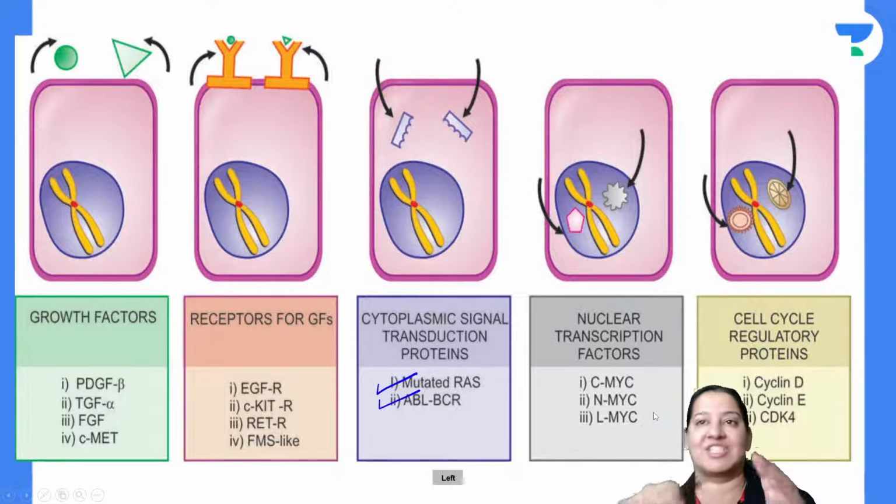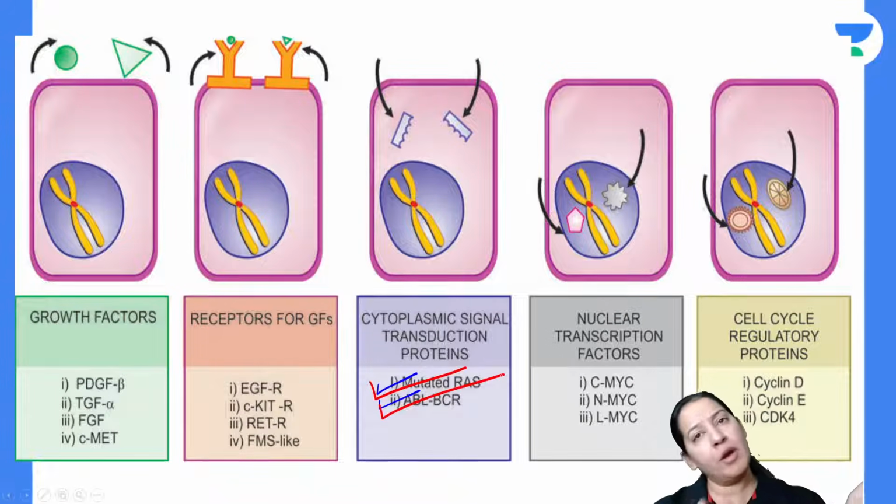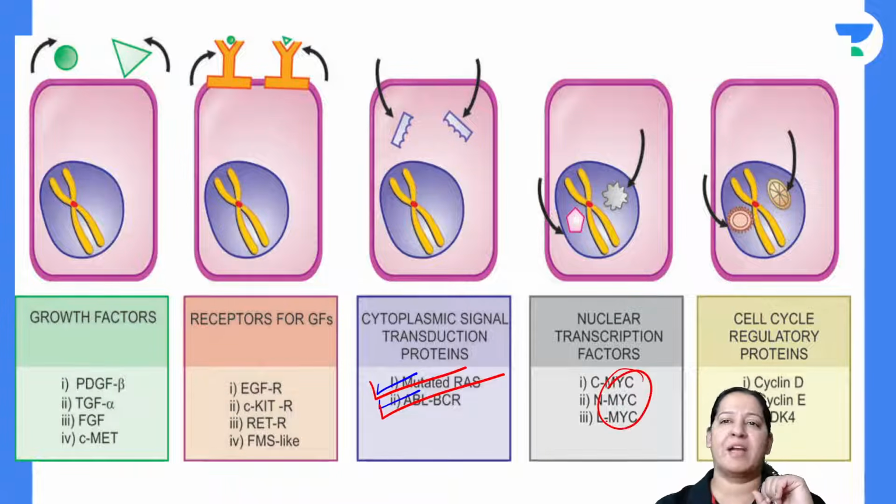Let me come to the next. Till now we have covered 2 proto-oncogenes. Let me come to the next proto-oncogene. We have covered RAS. We have covered ABL BCR. Now I'm coming to the third proto-oncogene. The name is MYC. It is the MYC gene.